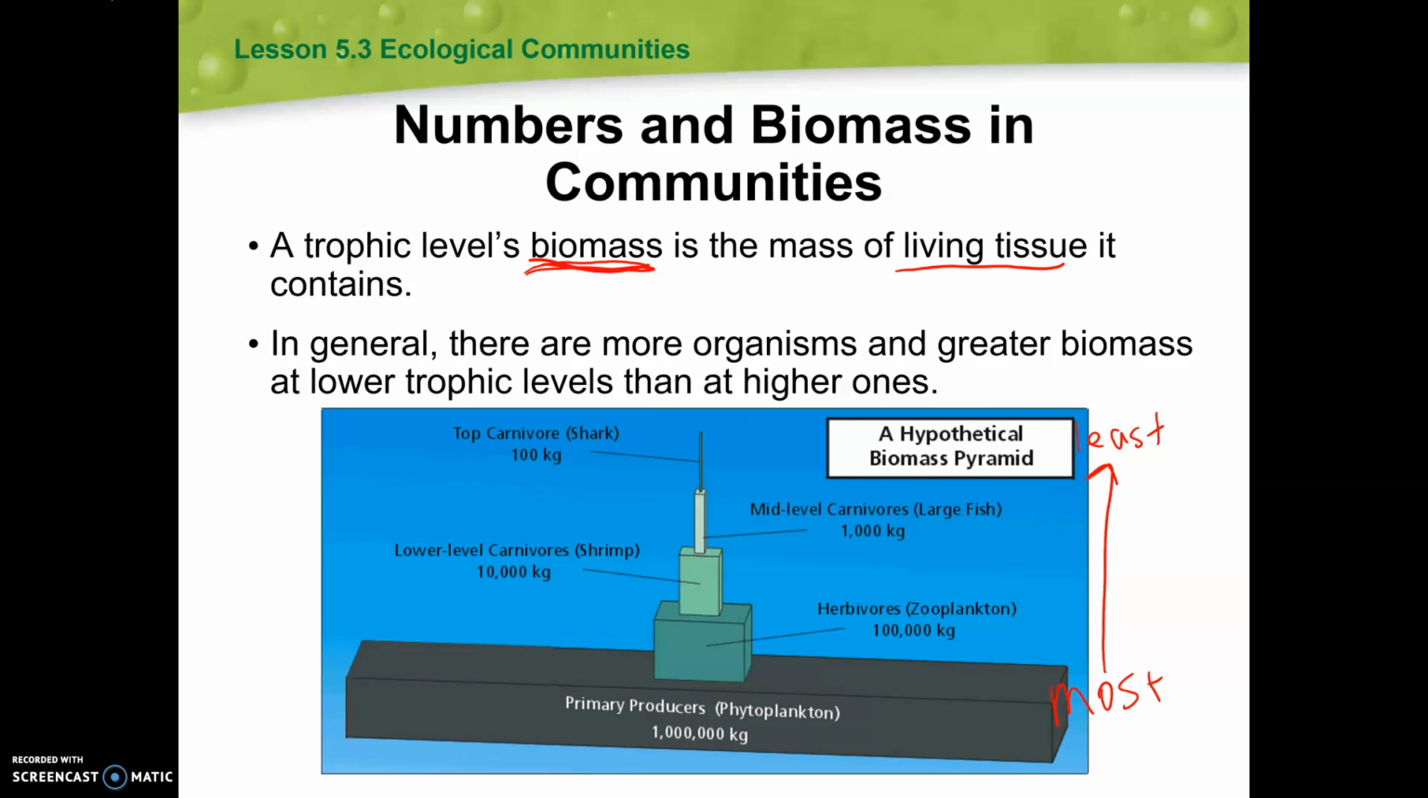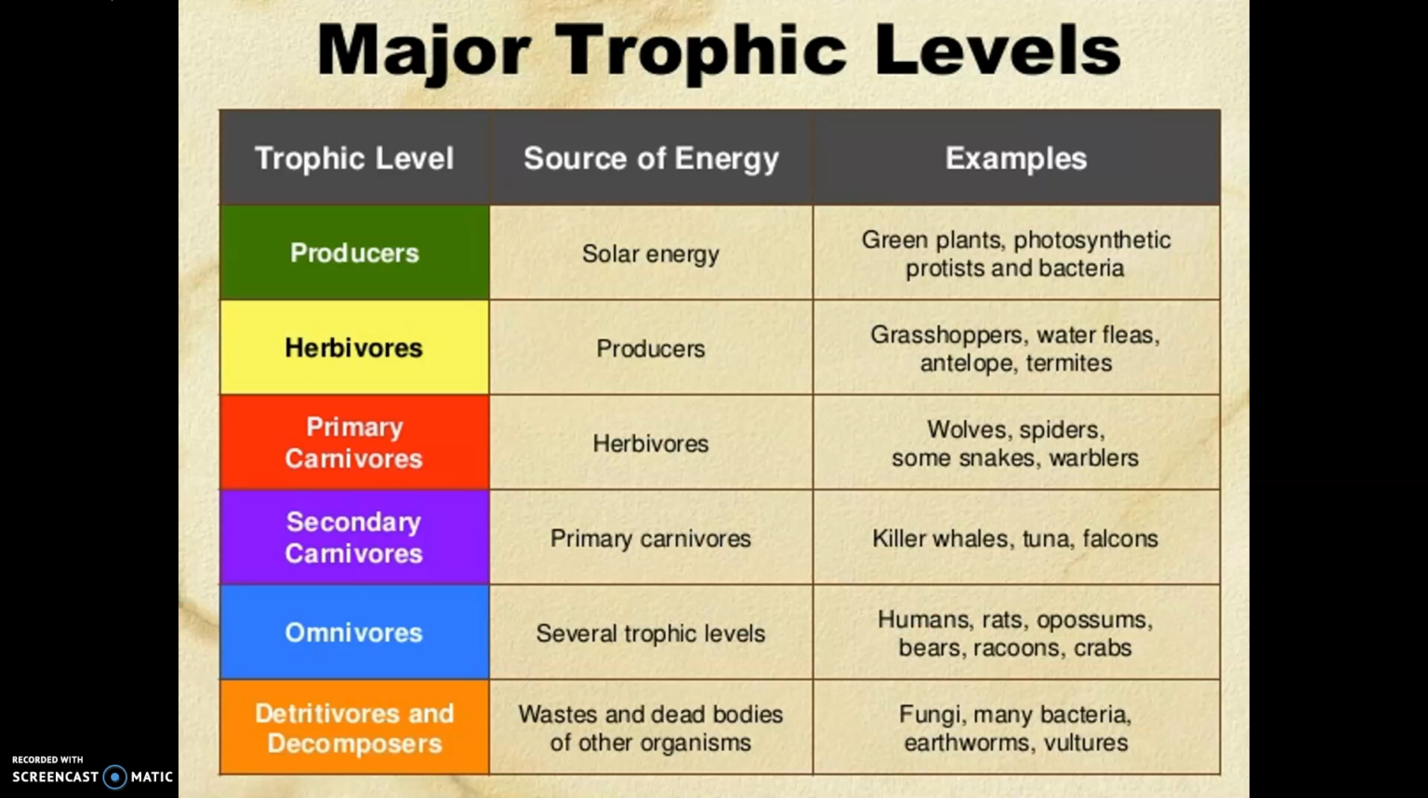So if we see here, we see our primary producers have 1,000,000 kilograms of biomass. Our herbivores are only going to have 100,000 kilograms. Our lower level carnivores, our shrimp here, are only going to have 10,000 kilograms. Our mid-level carnivores are only going to have 1,000, and our top carnivores are only going to have 100. So as we move up, we're decreasing in energy, which means we can't support as many living organisms. So we're also going to decrease in that biomass that we see.